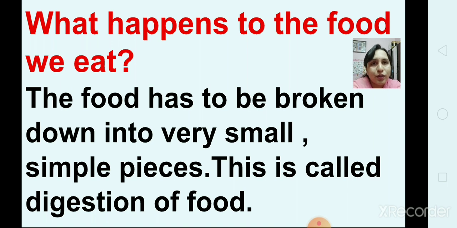It needs to be broken down into simple substances, small and simple pieces, and then absorbed by the blood. This process is called digestion. The food has to be broken down into very small and simple pieces. This is called digestion of food.